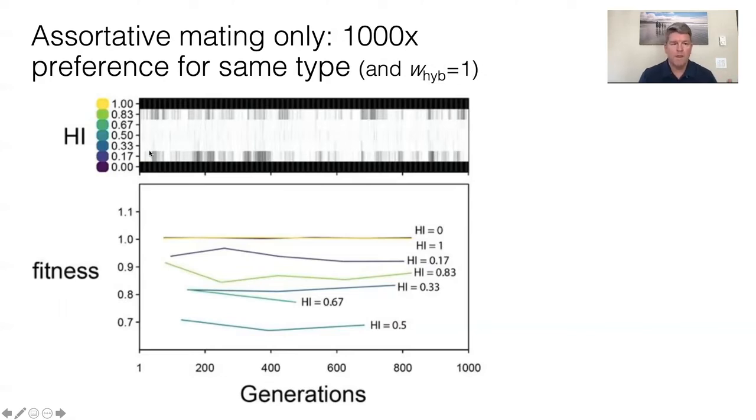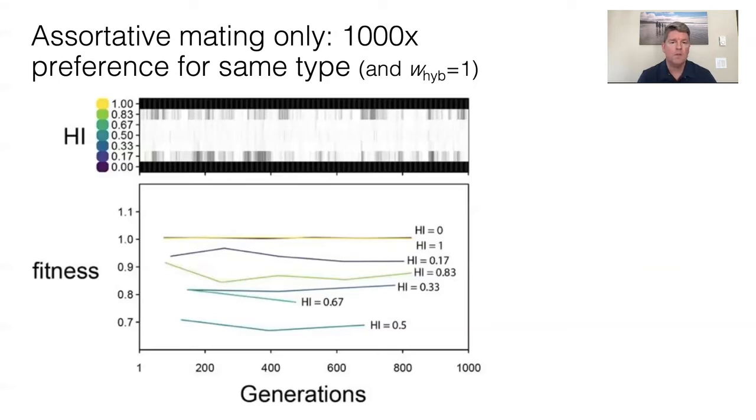W-hyb equals 1. Here on the top graph, we have the hybrid index. That's like the trait value. And so we have 0 and 1 as the starting species. And the darkness is the number of individuals at that hybrid index at that generation time. And you see as generations go by, left to right, there's quite a stable situation. There are these two species persisting, despite, in the little gray bars, the production of rare hybrids.